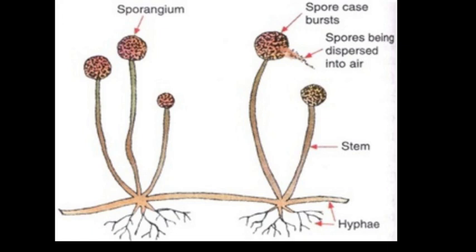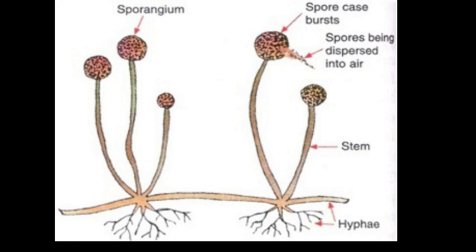So spore formation is the third method of asexual reproduction, and in spore formation the parent plant produces hundreds of microscopic reproductive units called spores. When the spore case of the plant bursts, the spores spread into the air, and when these airborne spores land on food under favorable conditions like damp and warm conditions, they germinate and grow into a new plant.